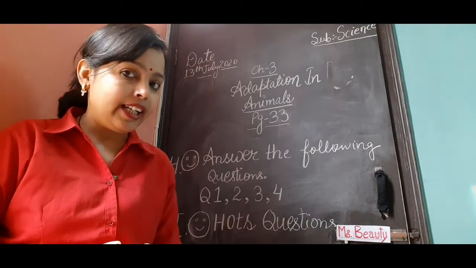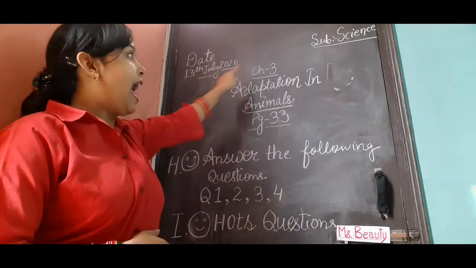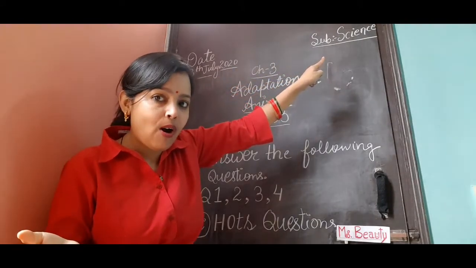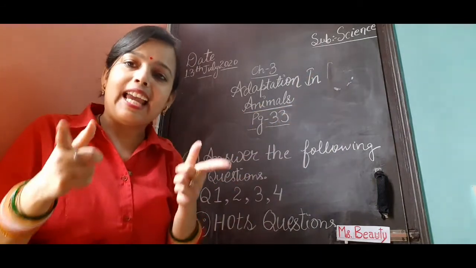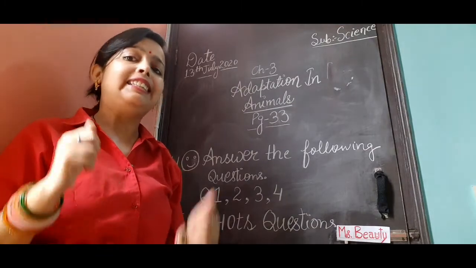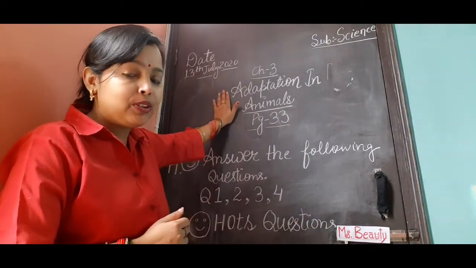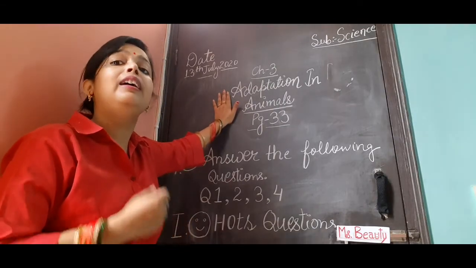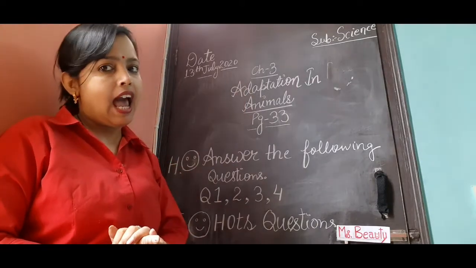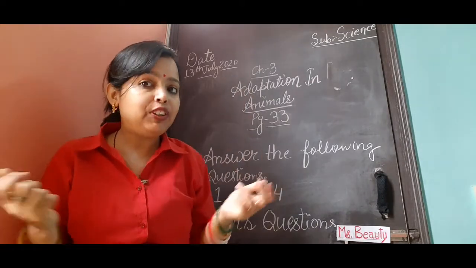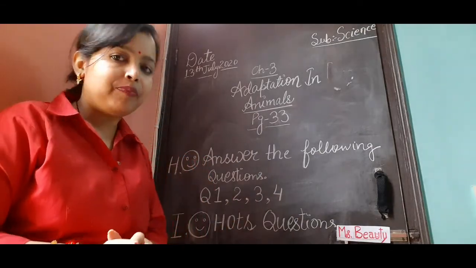Okay, so today's date is 13 July 2020, and which subject is going on? I hope you all know. Yes, I am listening that you are saying science. Very good. Now, which chapter, students? Yes, chapter number 3, and the name of the chapter is Adaptation in Animals. So hurry up, take out your notebook, take out your book and open page number 33.